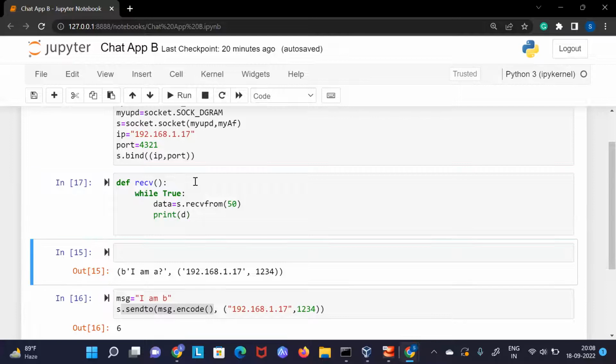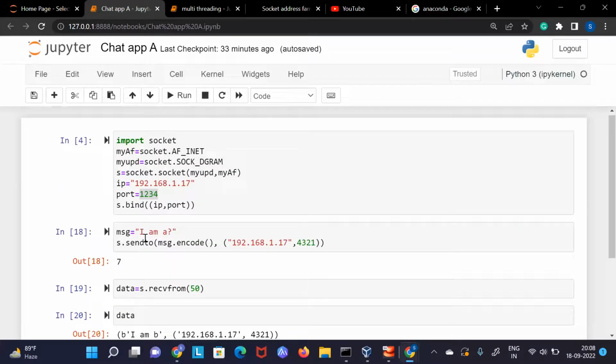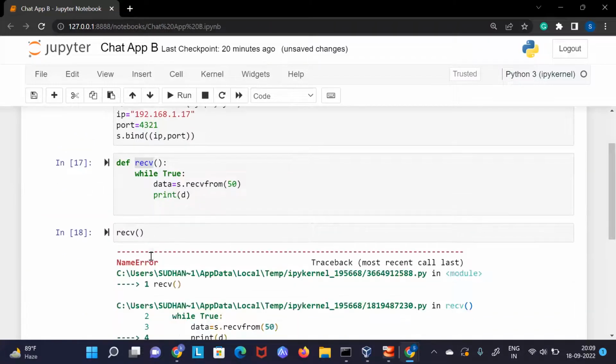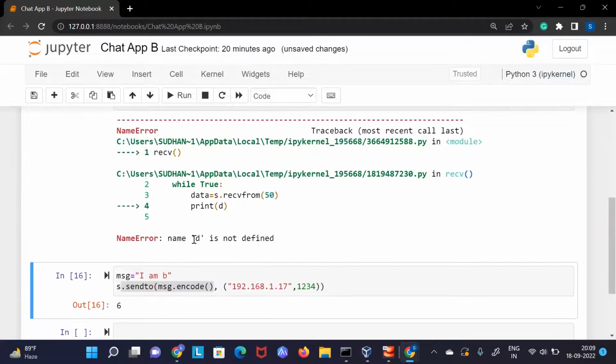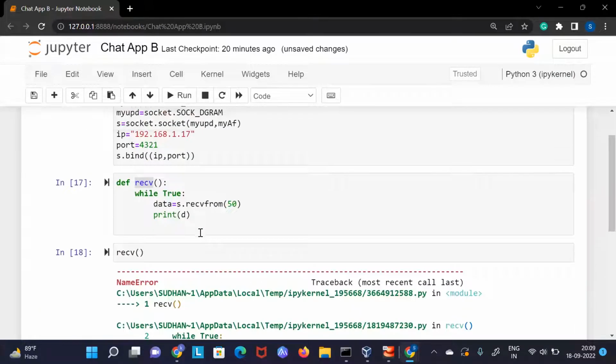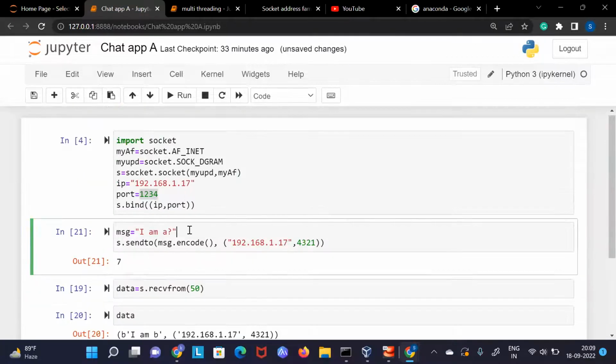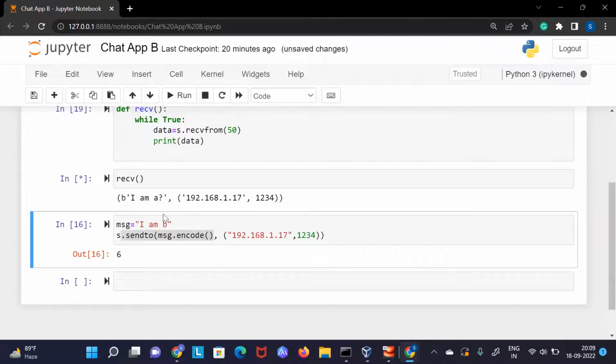How? So let's see. This function we have defined, but we will have to call this function, right? Let's call this function, receive. This function is now running. Now here, if A is sending some data, let's say IMA, you will see some data we will get. D is not defined. Okay, sorry, here we will have data. So now if I send some data, let's say IMA, you will see IMA has been printed.